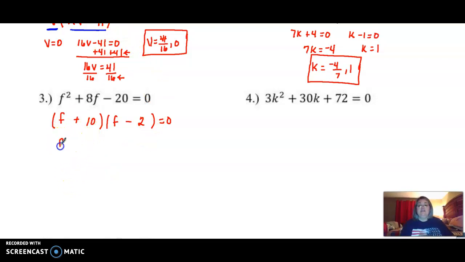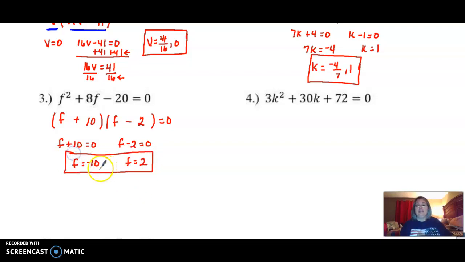Now we can take our f plus 10, set it equal to 0, and our f minus 2, set it equal to 0, and solve each one. f is negative 10, f is 2. You can write them separate, or you can put it as f equals and separate them with a comma. Either way you do it, it doesn't matter.